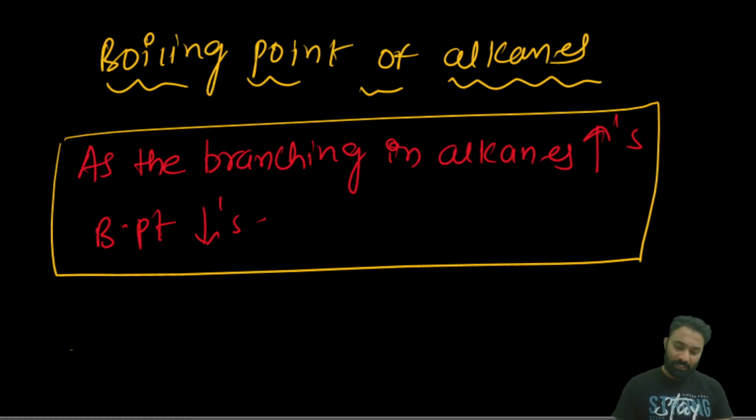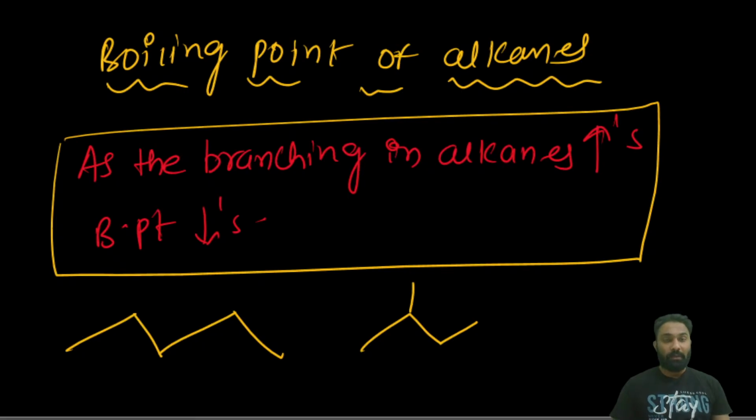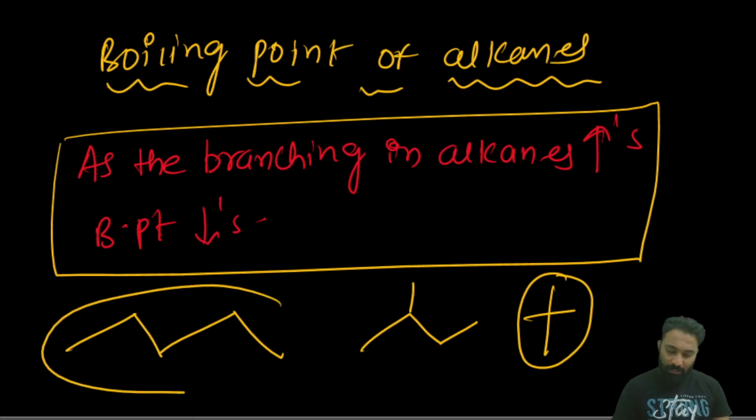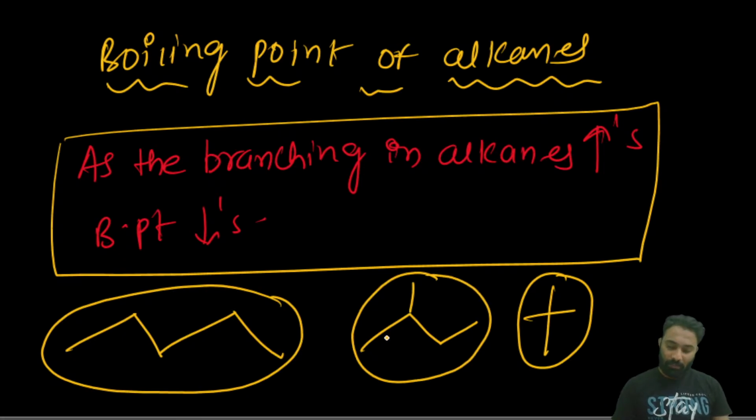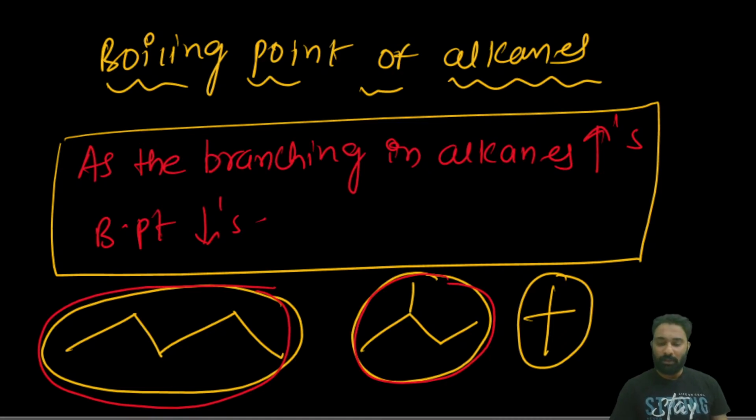Why? Because if you take the straight chain alkane, pentane, then this one is 2-methylbutane. Then if you take neopentane, you can see the surface area is less in neopentane compared to n-pentane and compared to isopentane. Here, when the surface area decreases, what happens? Boiling point decreases.